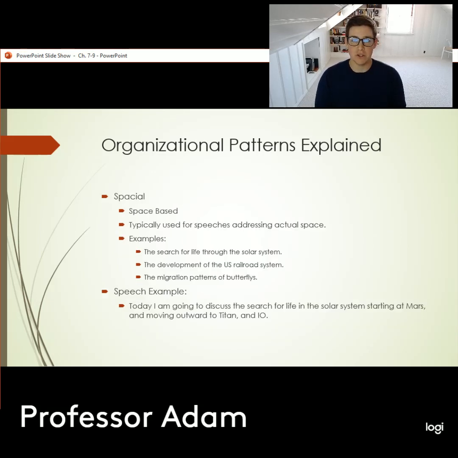Next up, we have spatial organizational patterns. And these organizational patterns organize our ideas based on passage through physical space. So not necessarily outer space, but just passage through physical space.